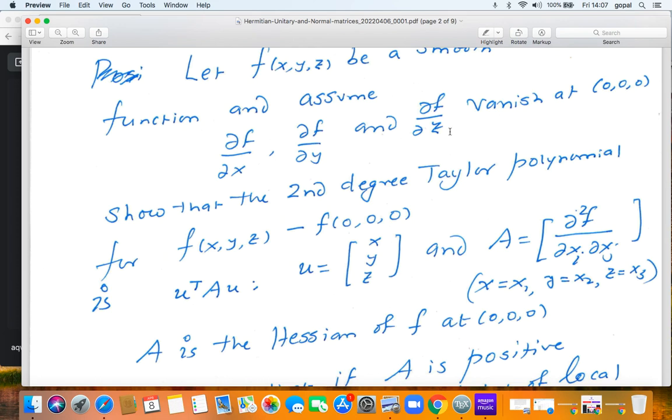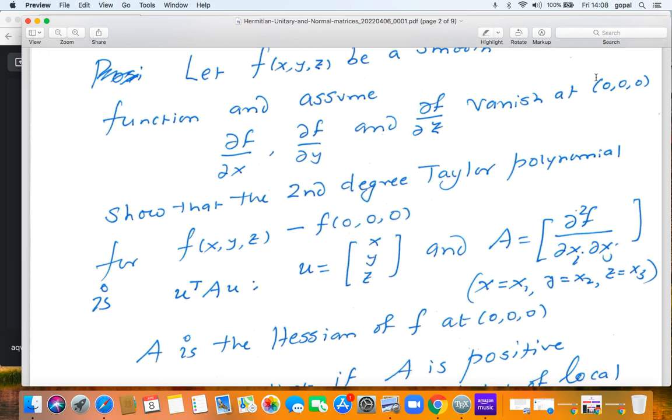Now they're 0 at the origin. Let us write the Taylor expansion, the Taylor series for f of x, y, z. The Taylor series for f of x, y, z is going to be equal to f of 0, 0, 0 plus x times del f by del x plus y times del f by del y plus z times del f by del z. These first partials are evaluated at the origin, but they're all 0. We have just seen that they're all 0.